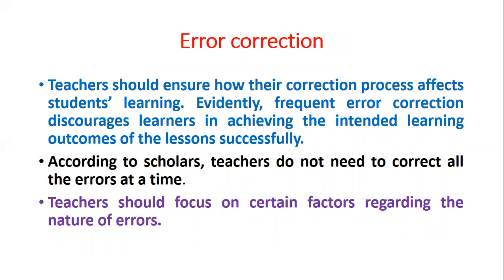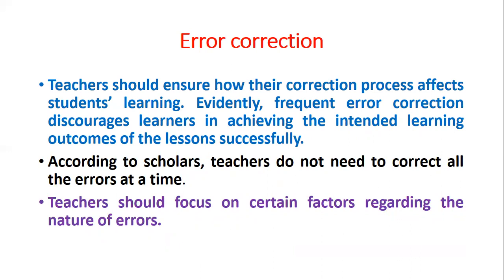Error correction continues. Teachers should ensure how their correction process affects students' learning. Evidently, frequent error correction discourages learners in achieving the intended learning outcomes of the lesson successfully. According to scholars, teachers do not need to correct all the errors at a time.